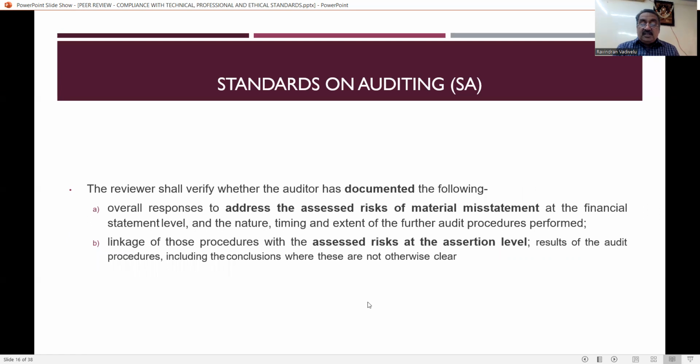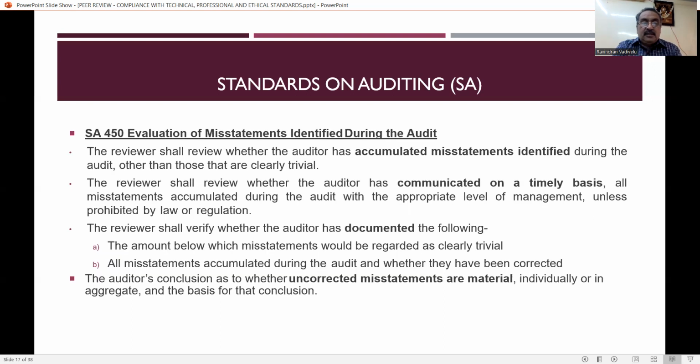Now, in SA 330, they say that the reviewer shall verify whether the auditor has documented. So documentation is very, very important. That is, the overall responses to address the assessed risk of material misstatement at the financial statement level, and the nature, timing, and extent of the further audit procedures performed, then linkage of those procedures with the assessed risk at the assertion level, and results of the audit procedures, including conclusions where these are not otherwise clear. Next is SA 450, that is evaluation of misstatements identified during the audit.